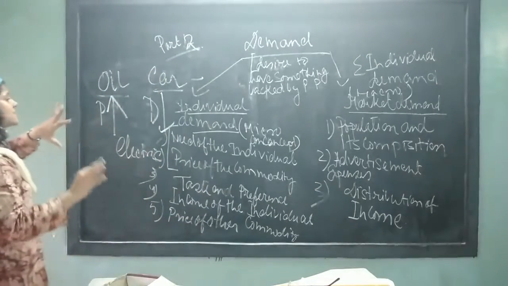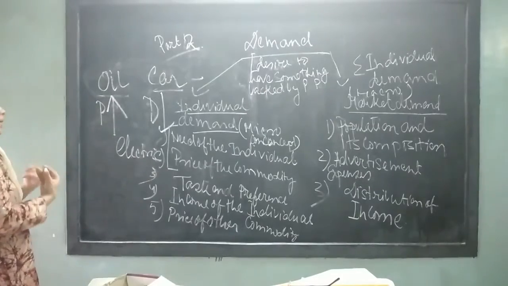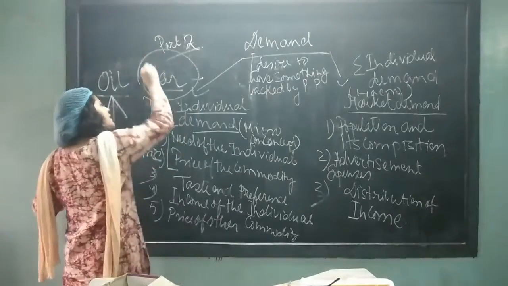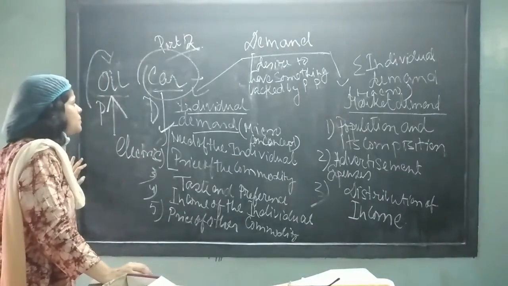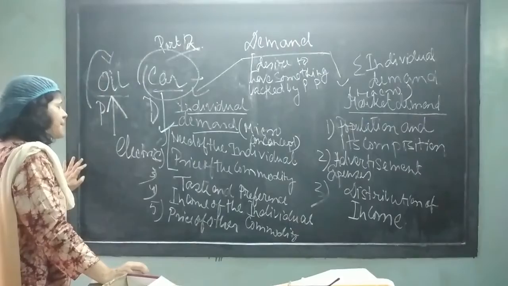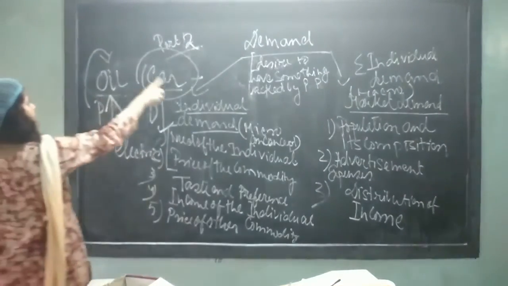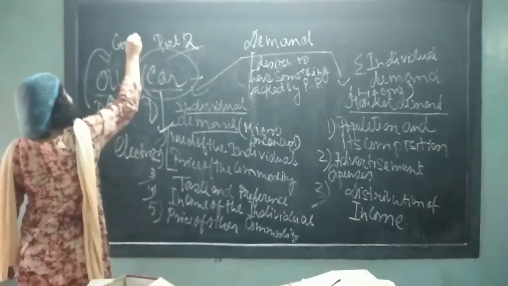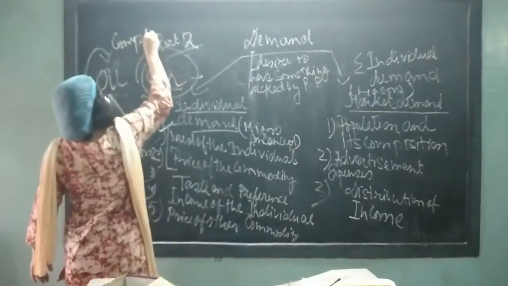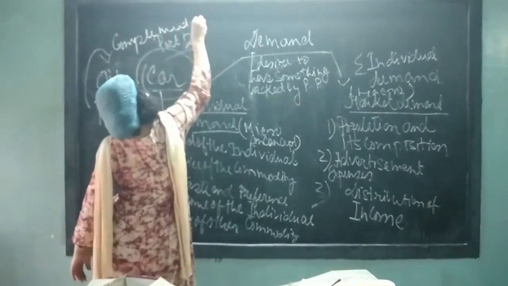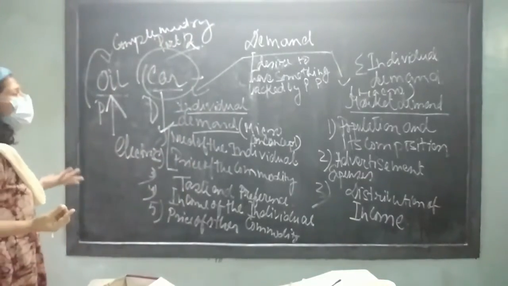As a result, the demand for a particular commodity is going down. Why has the car demand fallen? Because the oil price has gone up. There is no other way. People cannot purchase cars nowadays because the price of oil has gone up to a great extent. So oil and car are complementary, meaning the car cannot be driven without oil. Can you drive a car without oil? The car cannot be driven without oil.